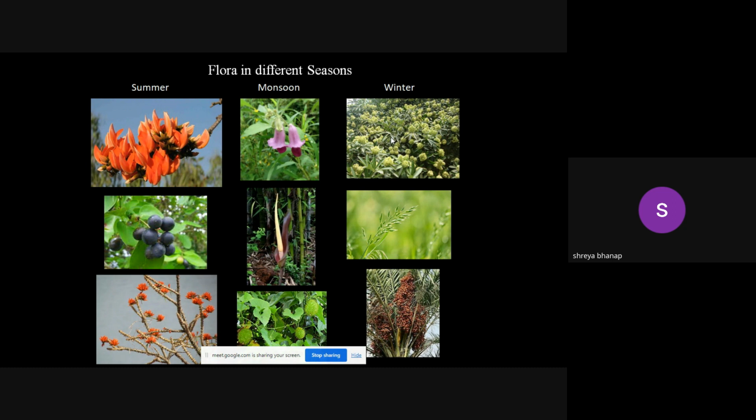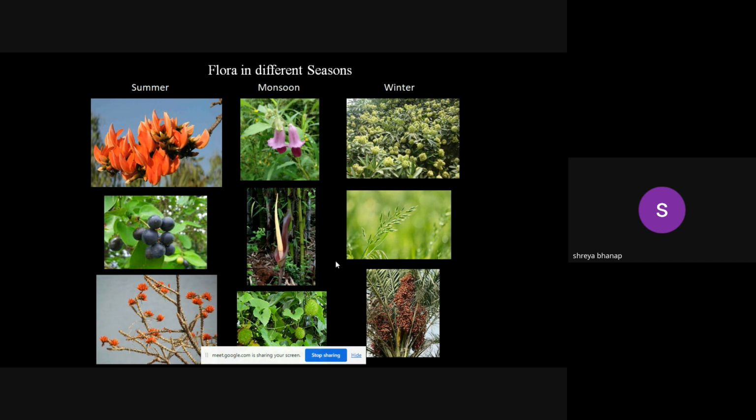Even the bakul tree, or the Michelia, the Sonsafa tree, they will start blooming now. So some trees and plants flower in winters. Most of the grasses you will see flowering in winters, and there will be different kinds of fruits, mostly Indian date palm fruits. They are there in winters.